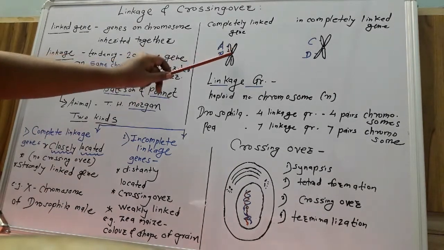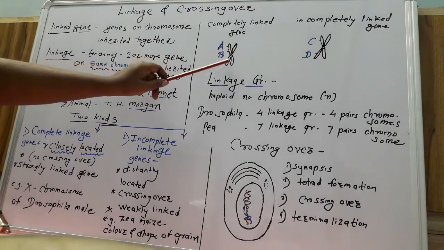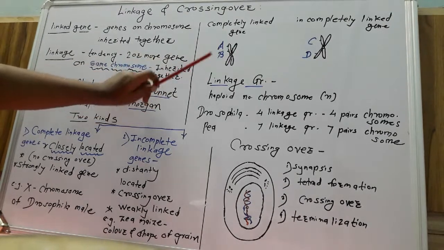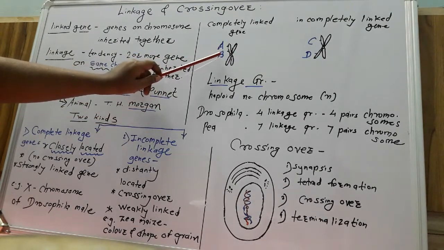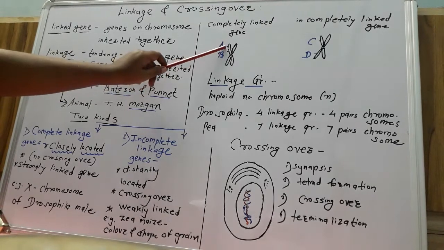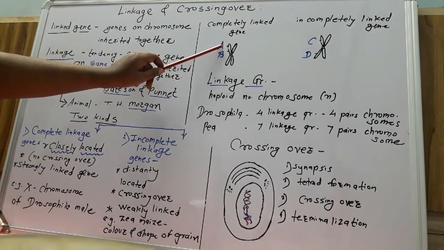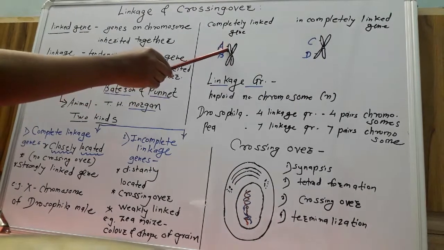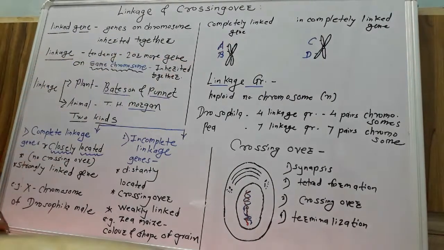See the complete linkage. Observe the structure of a chromosome carefully here. On that single chromosome, two genes are present, named gene A and gene B. Gene A and gene B are present close to each other. There is a very short distance between them.